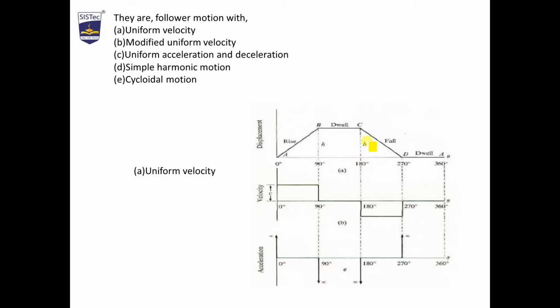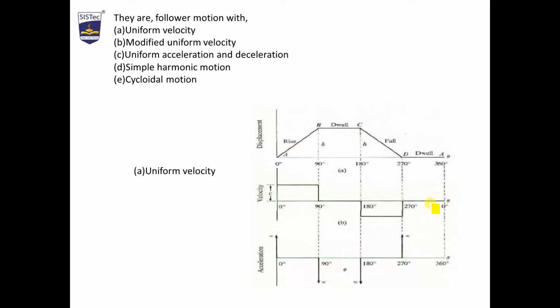Now from 180 degree to 270 degree, your follower is getting down. That is called fall. From 270 to 360 degree, it is another dwell period. The stages are rise, dwell, fall and dwell, and the whole is 360 degree. This motion is called the follower displacement, and the diagram is the displacement diagram.